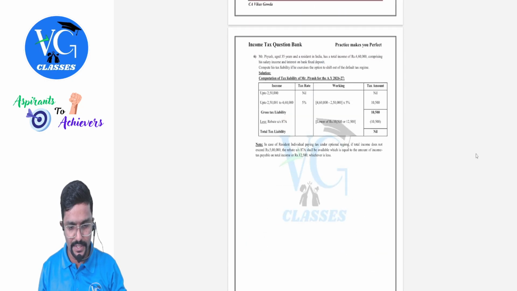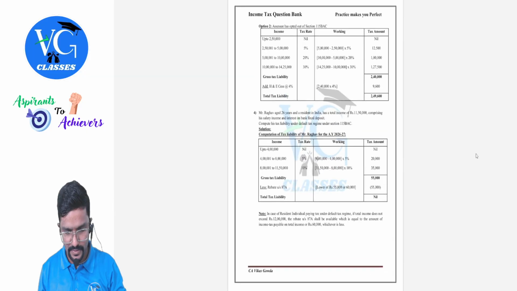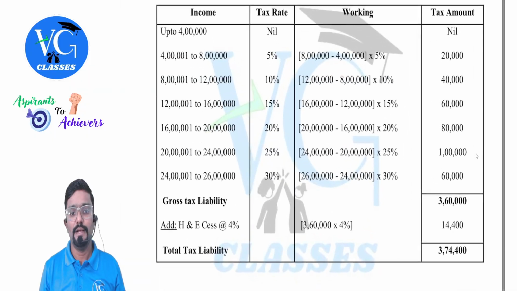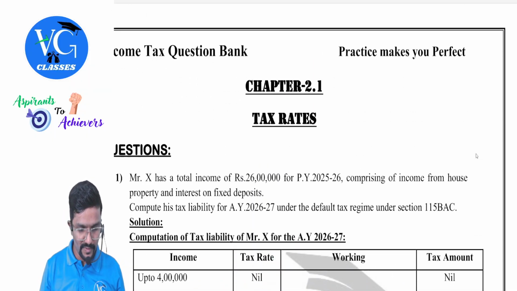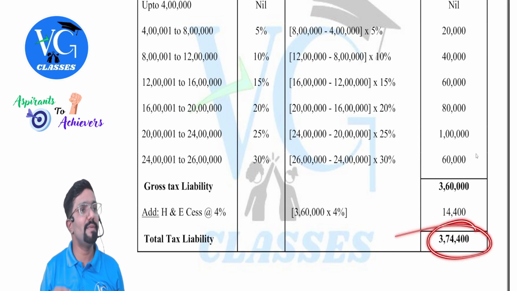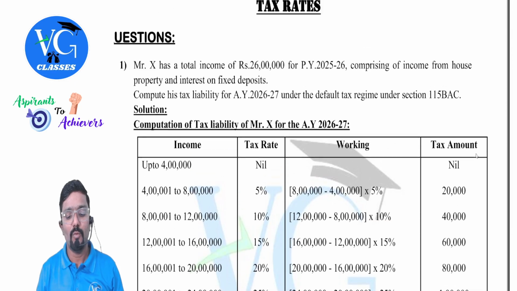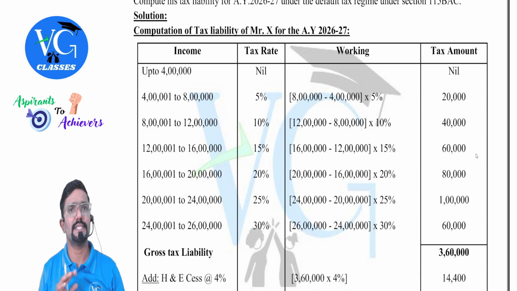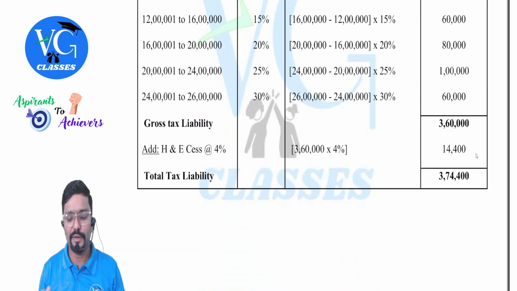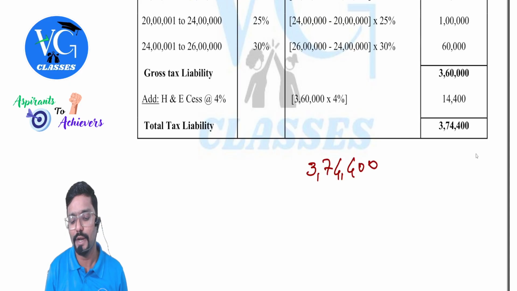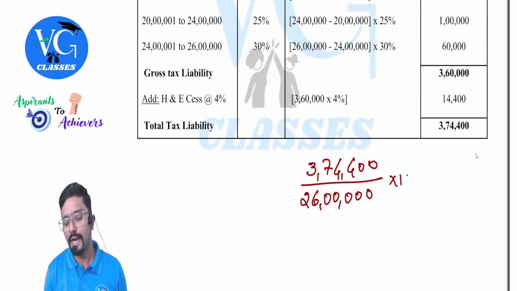Yesterday we solved some questions, right? Let me take one example from there. The first question itself, I will take. Who was the assessee? Mr. X. So, what was his final tax liability? 3,74,400. What was his total income? 26 lakh. Now, he paid tax at different rates. On an average, what is the rate he paid? We need to calculate. Can we calculate, sir? Yes, simple. 3,74,400 divided by 26 lakh into 100.